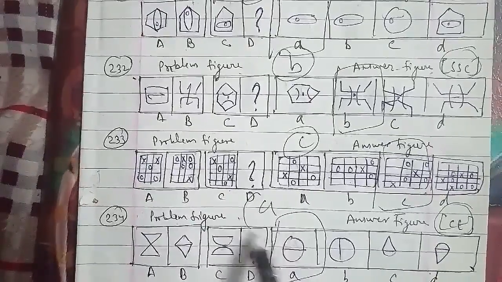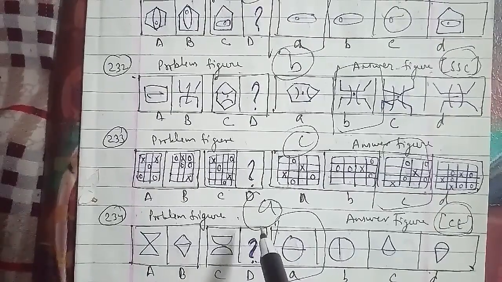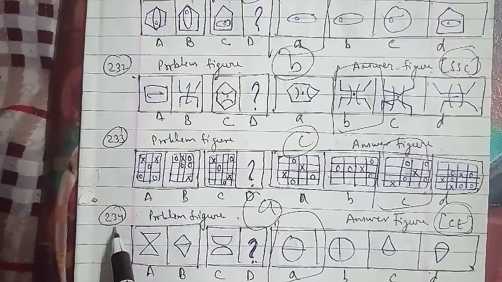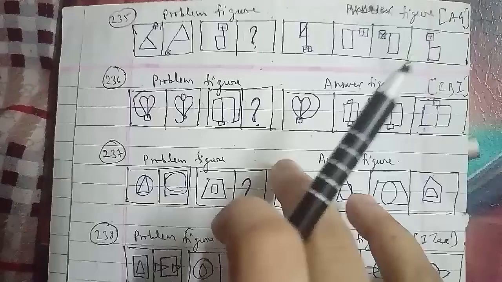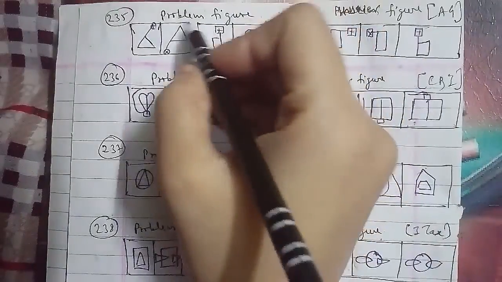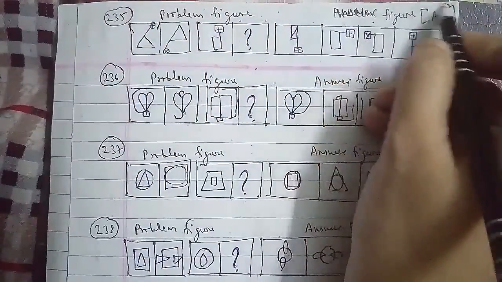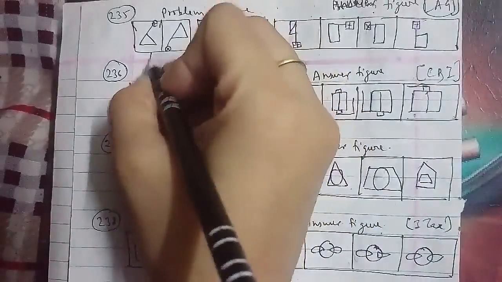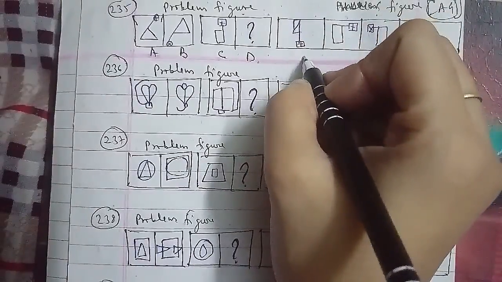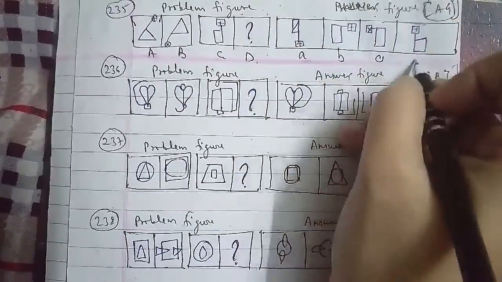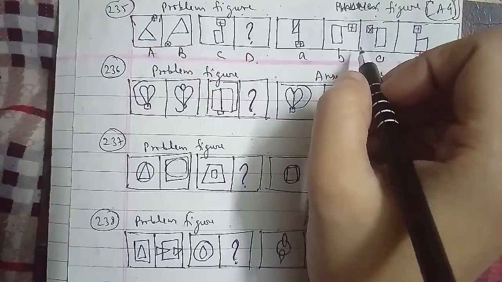Let's go ahead with the other one, another question, which is the 235th question of the session. These were the problem figures and these were the answer figures, which have been asked in an assistant grade question paper, named A, B, C and D. We have to find the missing figure. In the same case here, the element attached to the main figure gets attached to the other end of the same side of the main figure.